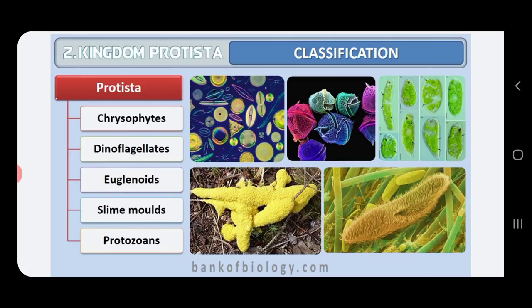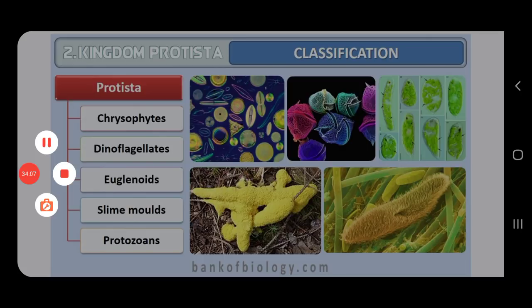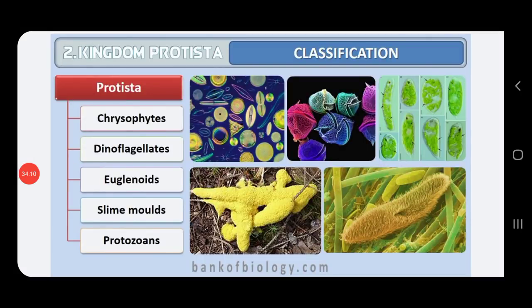These three come under photosynthetic protists. The next category is slime molds, and the final third division is the protozoans or protozoan protists. This is all regarding the classification of kingdom Protista.